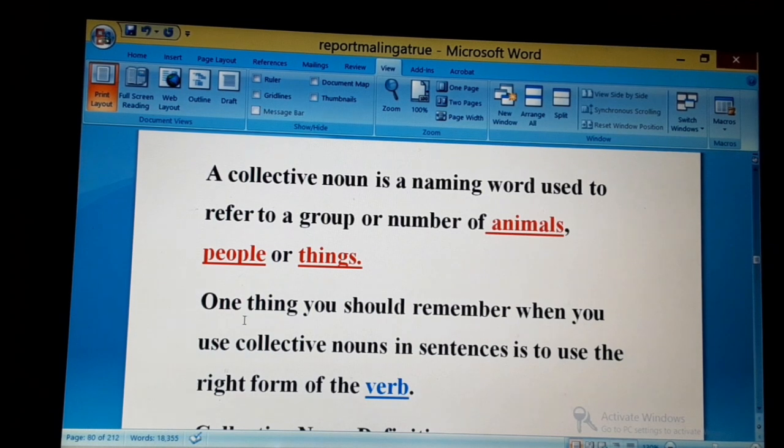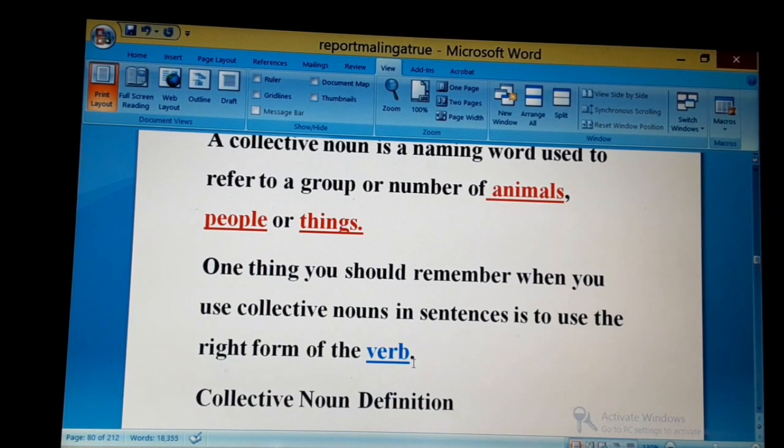Okay, let's proceed. One thing you should remember when you use collective nouns in sentences is to use the right form of a verb. Remember, we said a verb is a doing word. For example, eat, play.